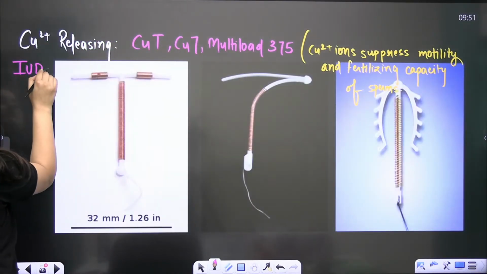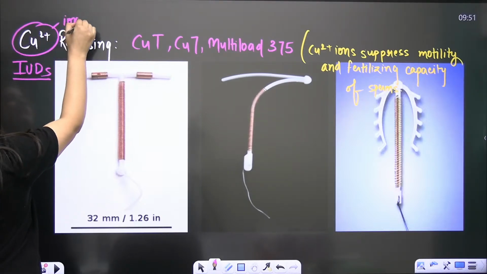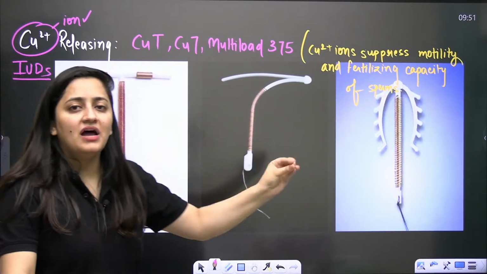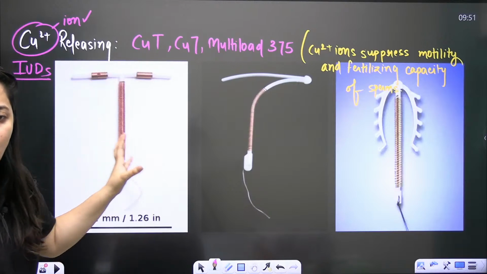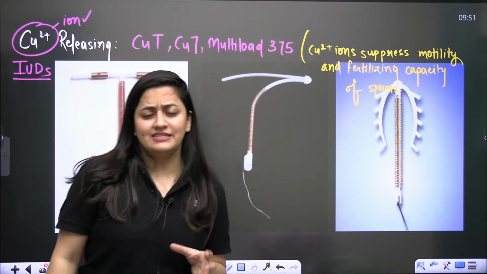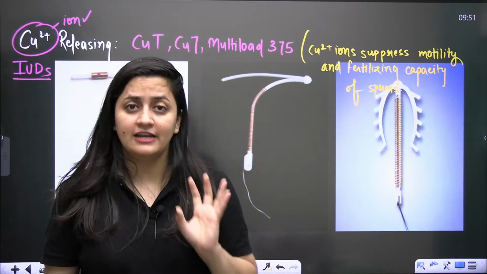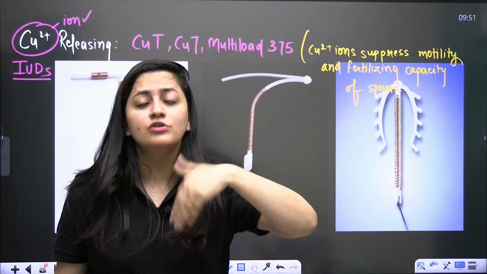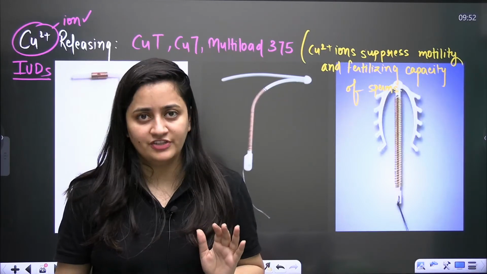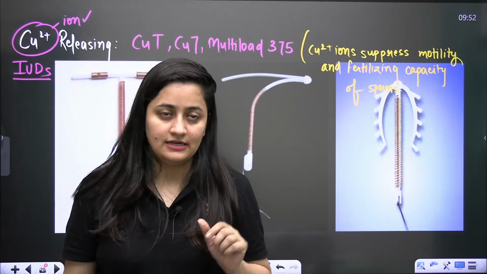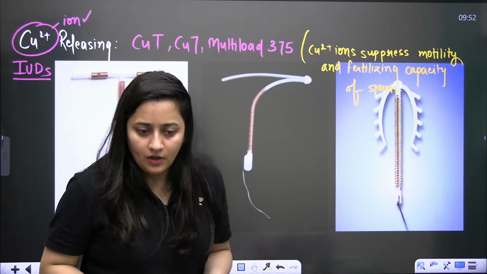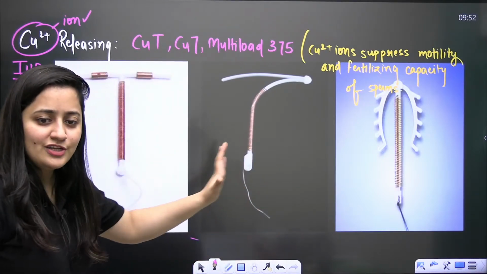So next is the copper releasing IUD. As the word says, obviously copper ions will be released. So we have Copper T, Copper 7, Multiload 375. And if you are thinking, ma'am, why is there a change in the shape? Obviously, IUDs are very safe and their failure rate is low. But sometimes there are chances that, without the knowledge of the female, they can come out from the vagina. Very low failure rates are there, so these shapes are designed so that it should not come out and should get fixed there properly. That is why this evolution in the shapes is also there.